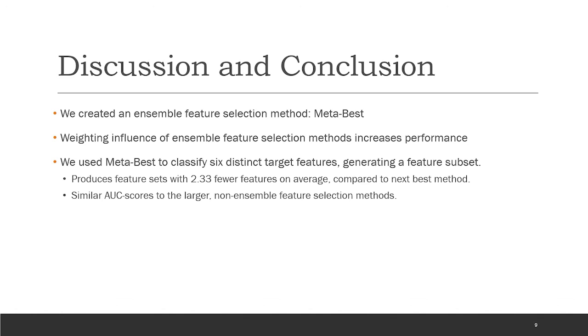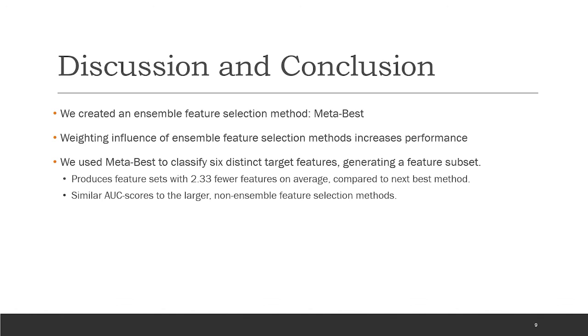By assigning each feature a goodness value g, we are also able to rank the selected features in order from most to least correlation to the target attribute. Overall, we found that our MetaBest method would create feature subsets that would yield classification AUC similar to the component feature selection methods, but with an average of 2.33 fewer features per subset.